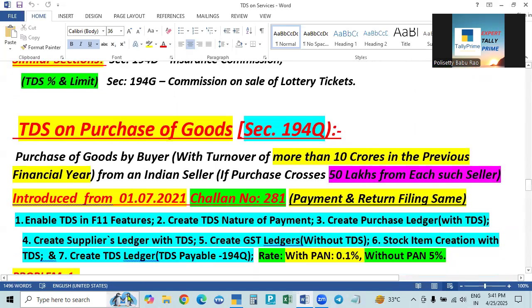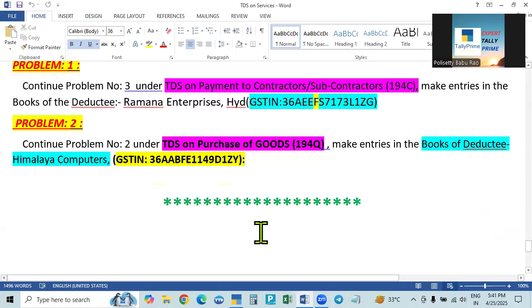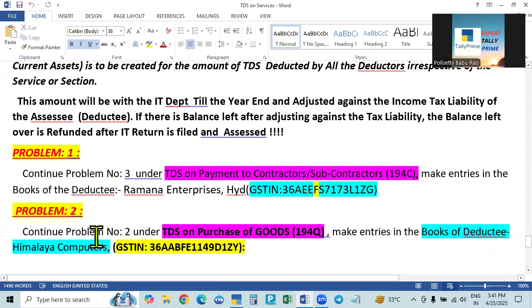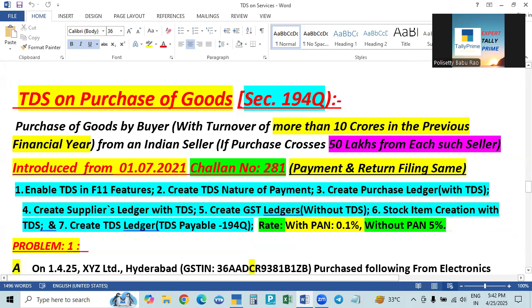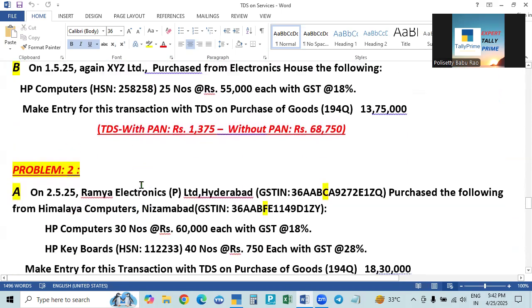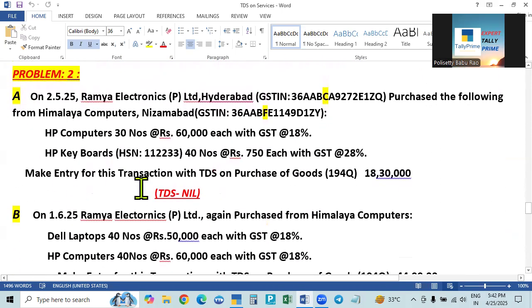So here the second problem, continue problem number 2 under TDS on purchase of goods. Make the entries in the books of the deductee. In there, the deductee is Himalaya Computers. So now we'll go to problem number 2 in the purchase of goods.